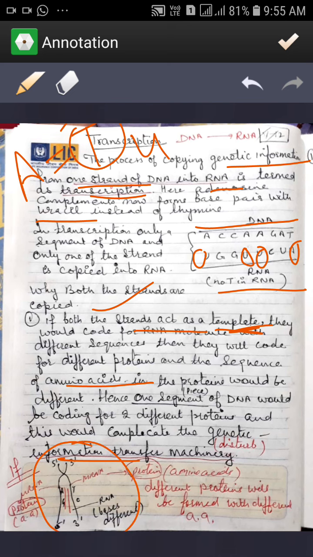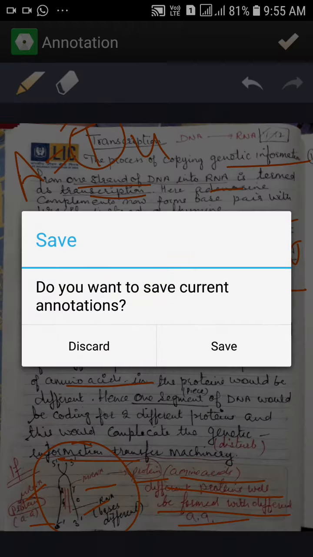So if this is a DNA and these are the two strands of DNA, and suppose it is forming two messenger RNAs, this messenger RNA will code for proteins which will have amino acids, and different proteins will be formed with the different amino acids. In the same case, in the other messenger RNA, proteins will be formed and they will have different amino acids. So it will complicate this genetic information.